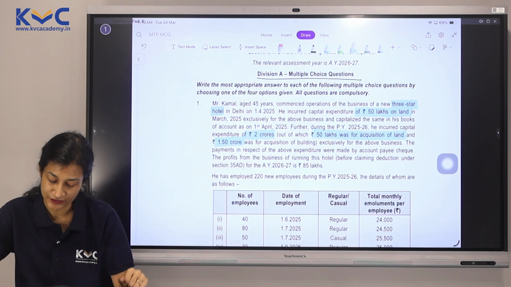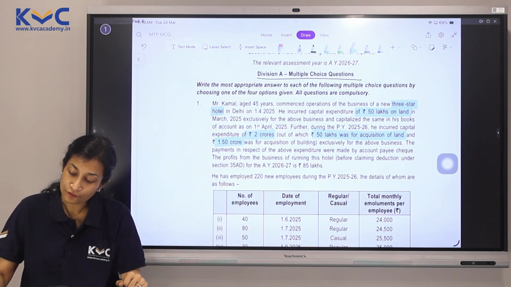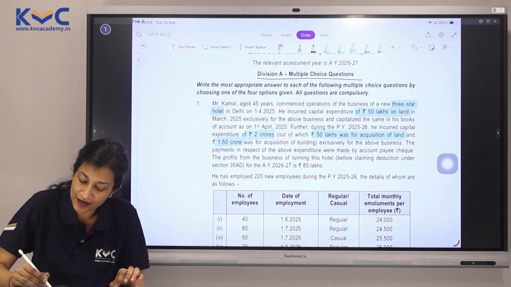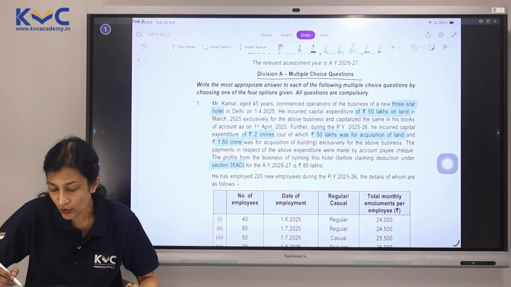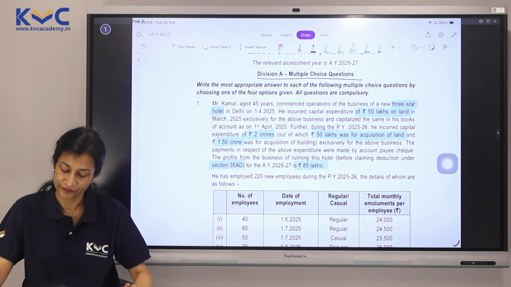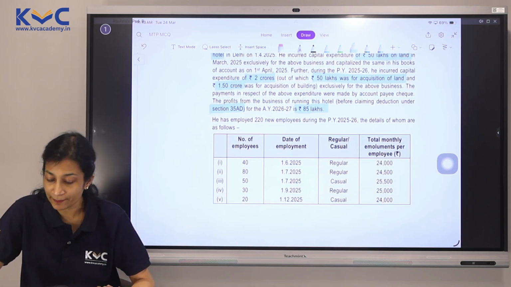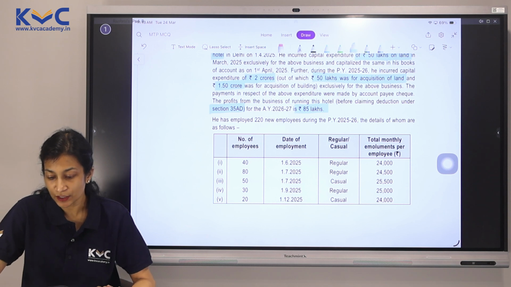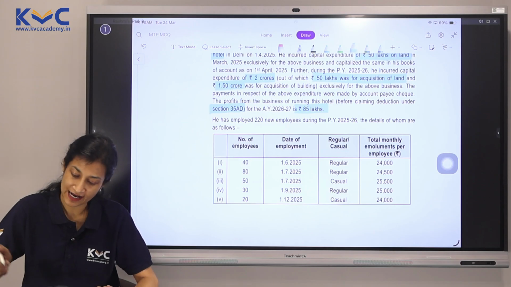The payments in respect of the above expenditure were made by account payee cheque. Another condition satisfied. The profits from the business of running this hotel before claiming deduction under 35AD for AY 26-27 is 85 lakhs. He has employed 220 new employees during the previous year 25-26, the details of whom are as follows.